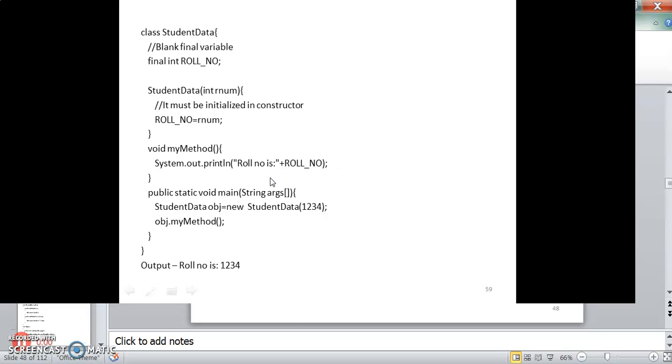You cannot modify a final variable at all. Here, since it was a blank final variable, you were able to initialize it through the constructor. Earlier we said you could not define a constructor as a final method, but we can declare a final variable and then initialize that variable via the constructor.